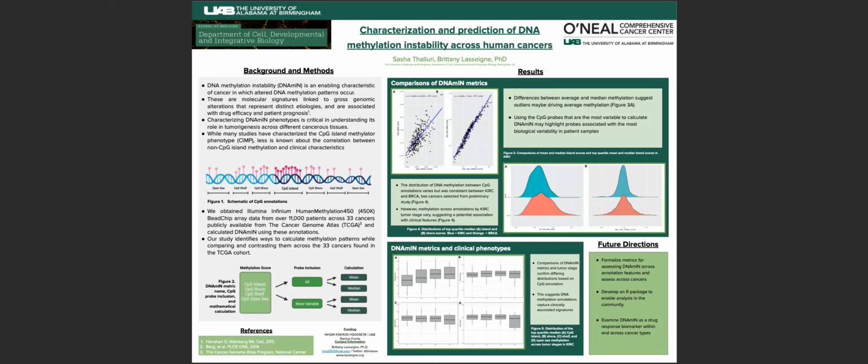Today, I'll be presenting on the characterization and prediction of DNA methylation instability across human cancers. DNA methylation refers to the epigenetic modifications that occur on the genome. When these modifications exhibit widespread altered patterns, DNA methylation instability will occur. This is an enabling characteristic of cancer.